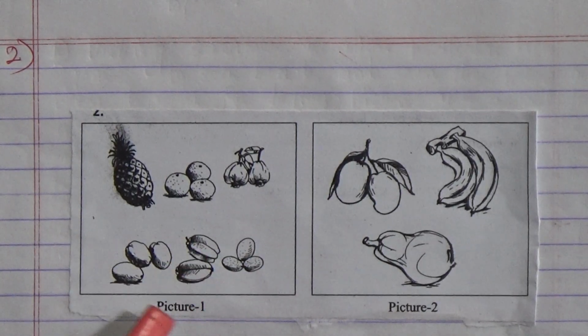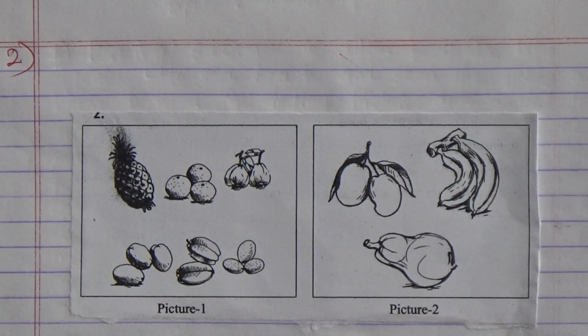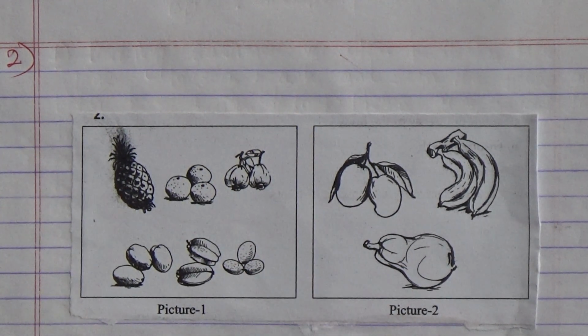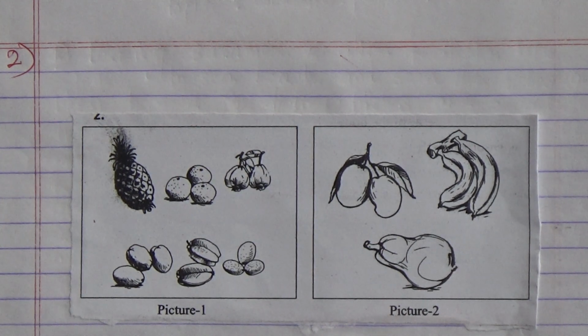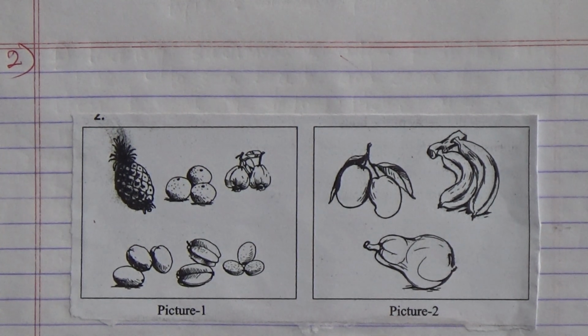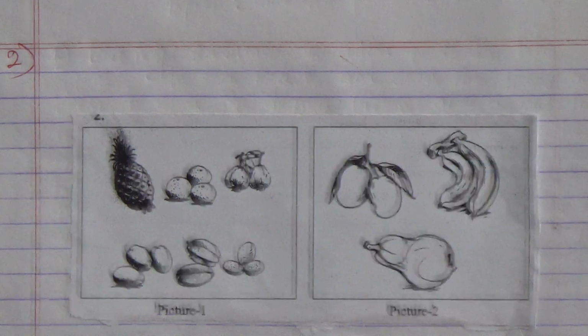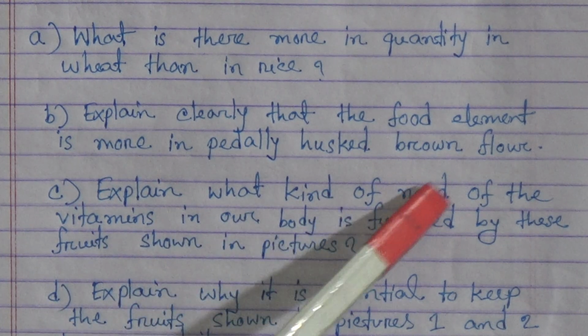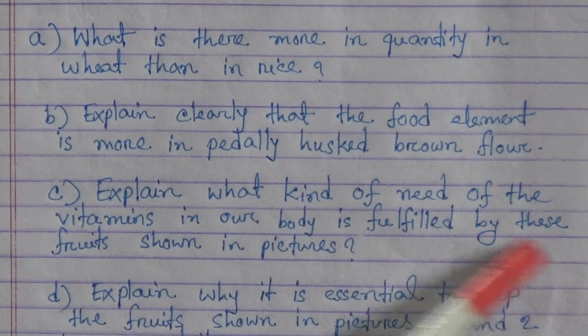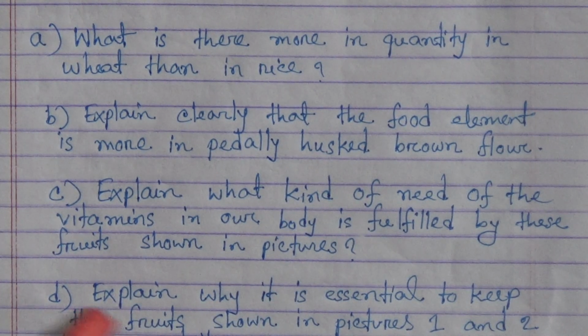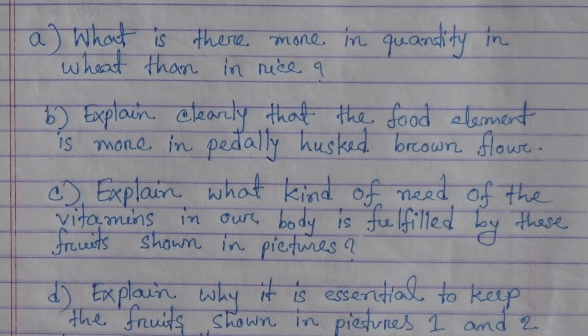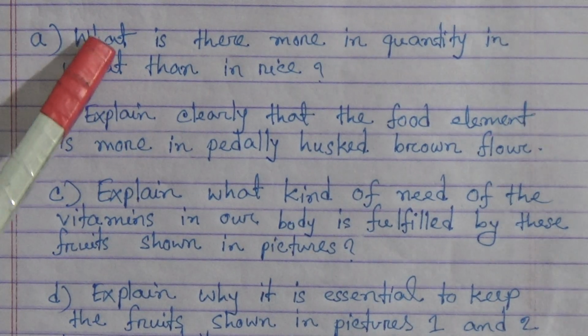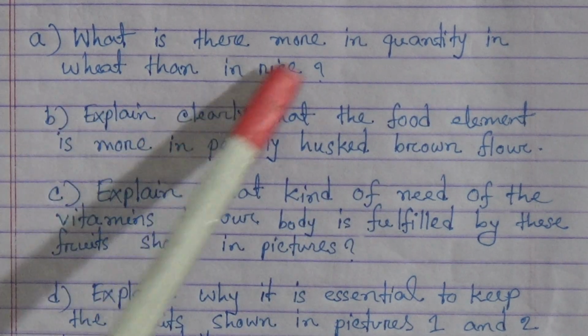Now come to the second question. Here are given 2 pictures for you. You have to answer these questions based on this topic. Number A. What is there more in quantity in wheat than in rice? Number B. Explain clearly that the food element is more in parallelly hatched brown flour. C. Explain what kind of need of the vitamins in our body is fulfilled by these fruits shown in pictures. Number D. Explain why it is essential to keep the fruits shown in pictures 1 and 2 in our daily menu. Number A. What is there more in quantity in wheat than in rice?